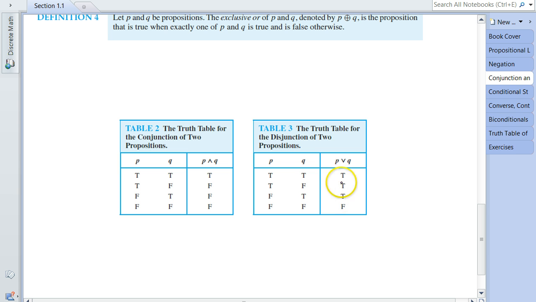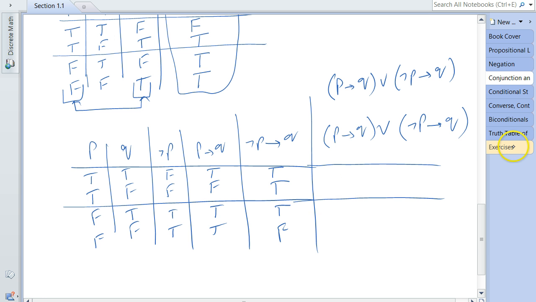Otherwise, we have the value true. So let's do that over here. We'll take the left part, which is depicted here, and the right part, which is depicted here, and use these two columns to calculate the truth value for the original statement.